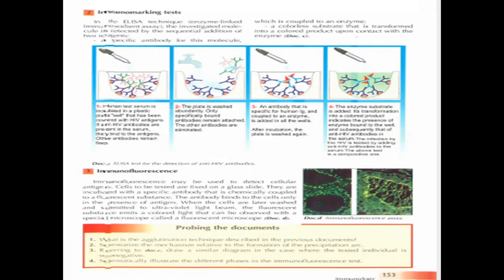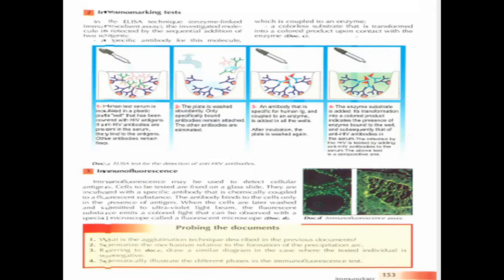So the steps of the ELISA technique: human test serum is incubated in a plastic plate, one that has been covered with HIV antigen, which causes AIDS. If anti-HIV antibodies are present in the serum, they will bind to the antigens. Other antibodies remain free.